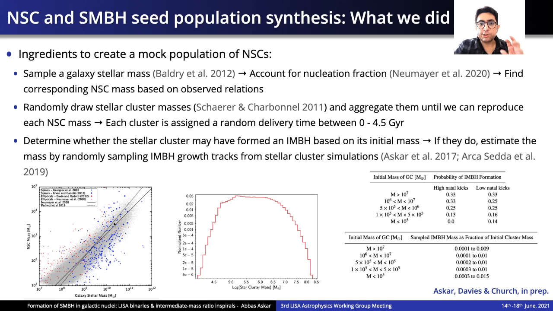We also assign each stellar cluster a probability for bringing along an intermediate mass black hole based on some Monte Carlo star cluster simulations that we've done before. And if the cluster can bring along an IMBH, we also provide an estimate for its IMBH mass when it merges with the galactic center.